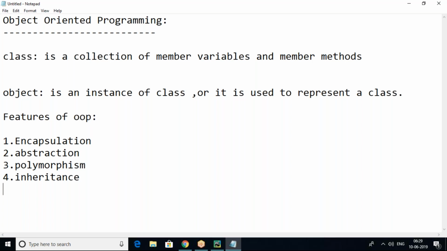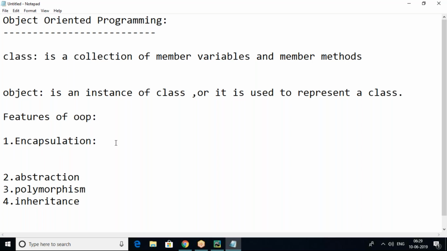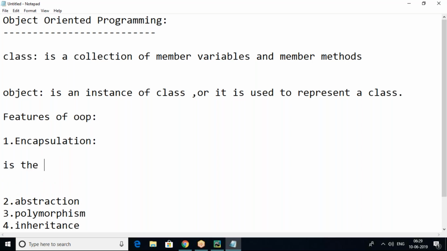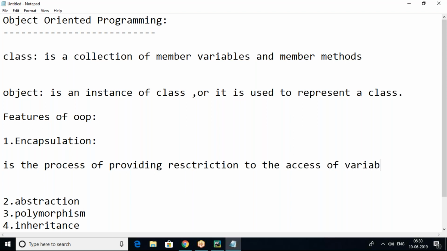Where do we use them in reality actually? So first, encapsulation. Encapsulation is the process of providing restriction to the access of variables and methods.